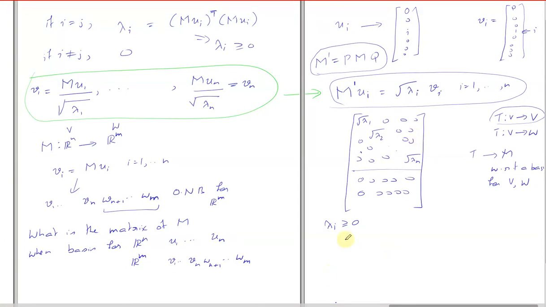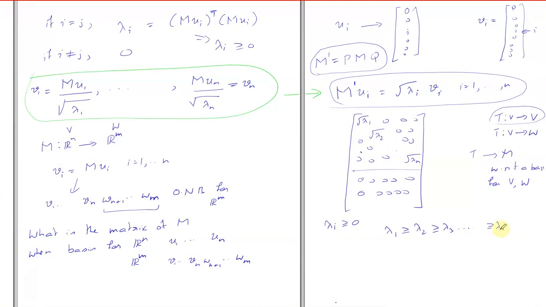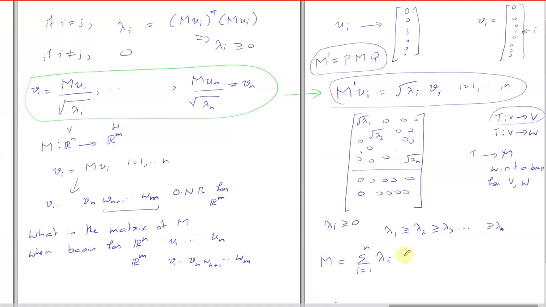So what this means is, typically when you write this, the lambda i's are going to be sorted. So we will assume that lambda 1 is greater than or equal to lambda 2, which is greater than or equal to lambda 3, and so on. And then you can write M as the summation over i equal to 1 to n of root lambda i, u i transpose, v i.